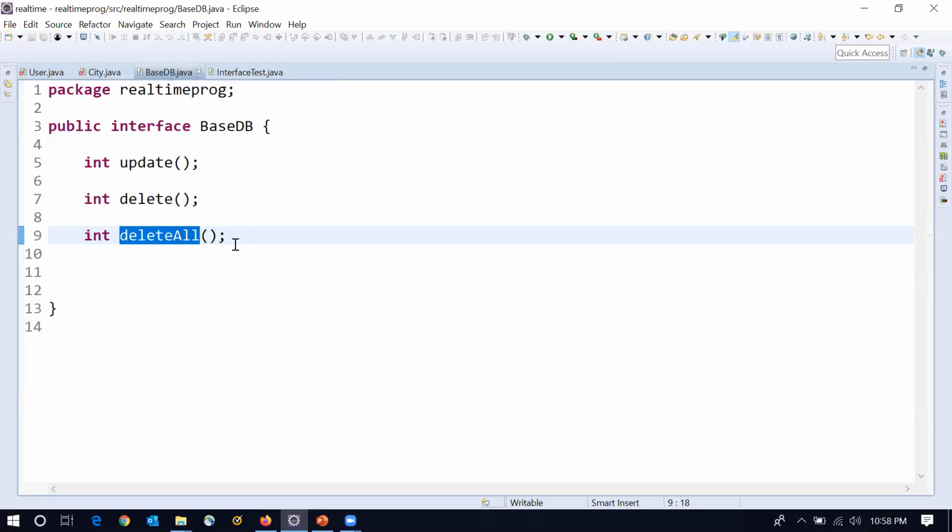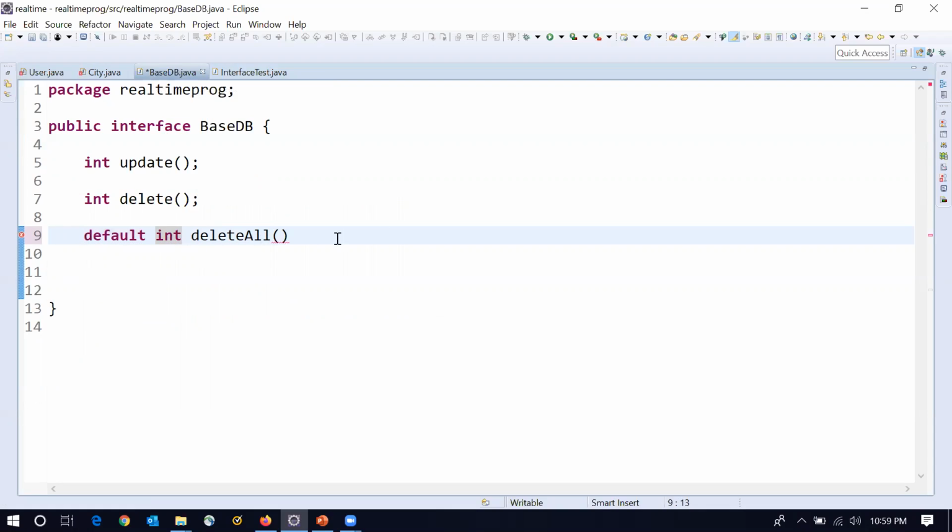Now, how to achieve this problem? To achieve this problem, we have two things. Either we have to use abstract classes, or Java 8 features. In Java 8, they brought up the new concept called default. What I can do is write the body for the methods with the help of default.